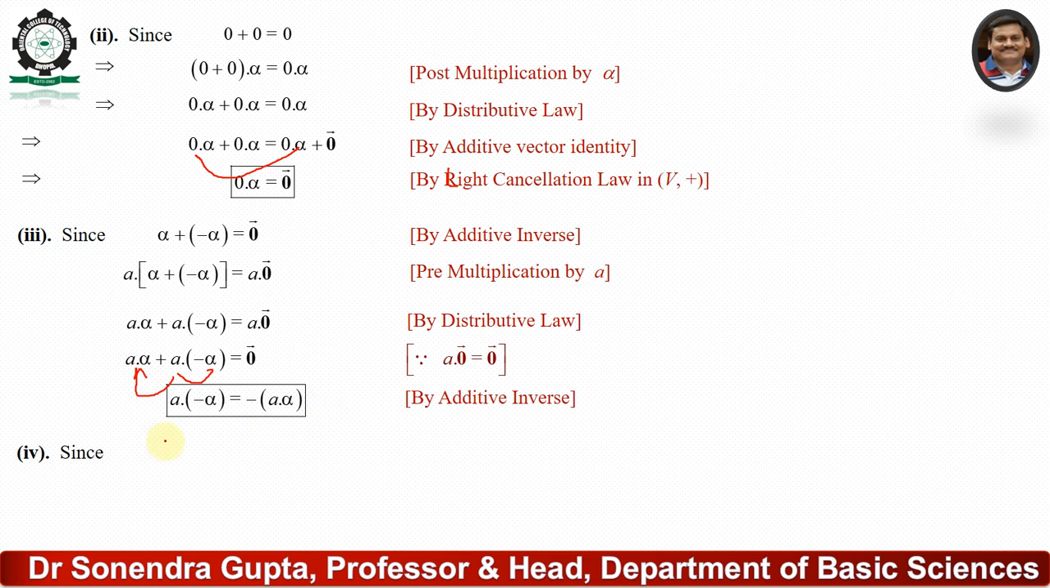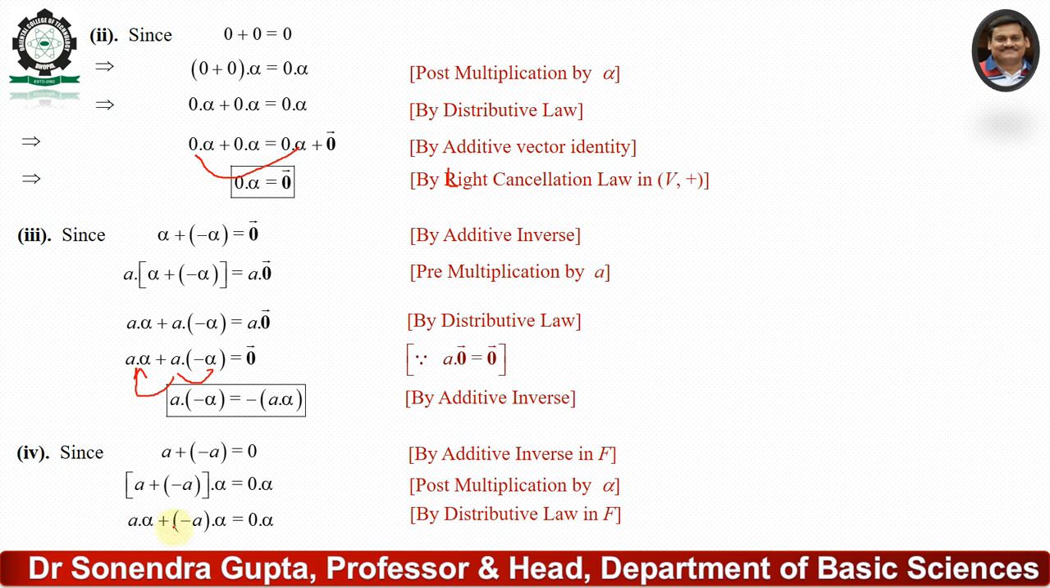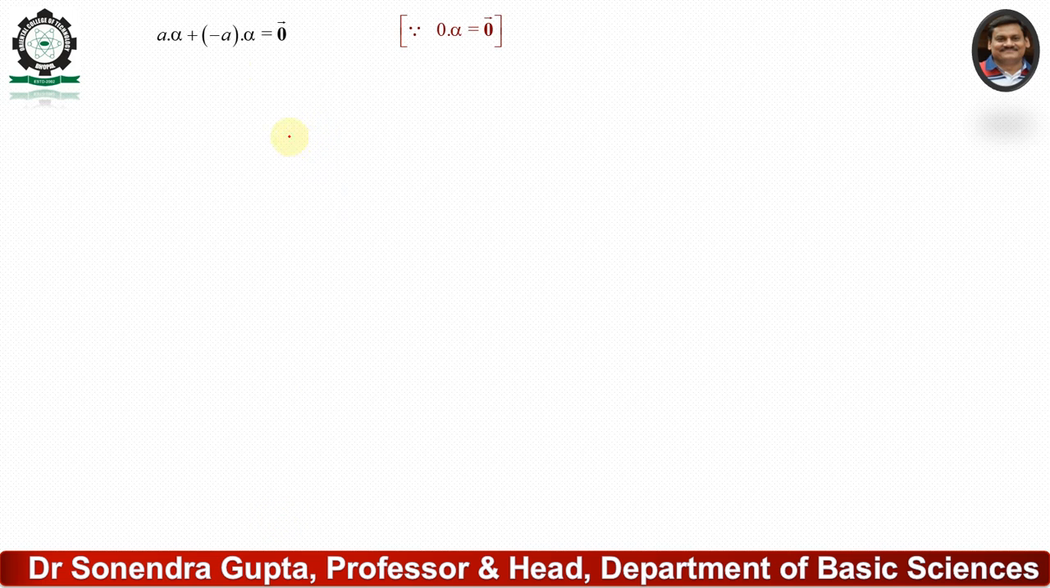Okay. Fourth, a plus minus a equals 0, then post-multiply by alpha. Again apply the distributive law: a alpha plus of minus a alpha equals 0 alpha. Again 0 alpha can be written as 0 vector. Again a alpha added to minus a alpha gives 0 vector. It means that minus of a alpha is the inverse of this, so minus a alpha equals minus a alpha. Both the conditions are the same.